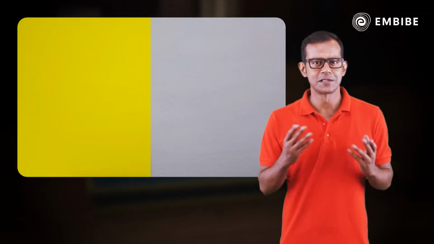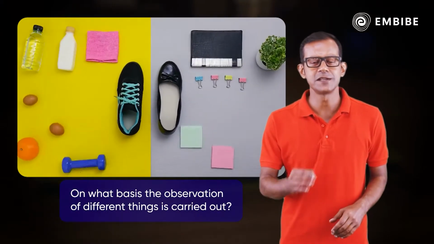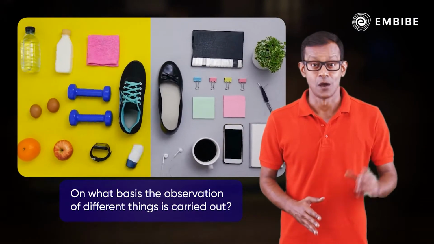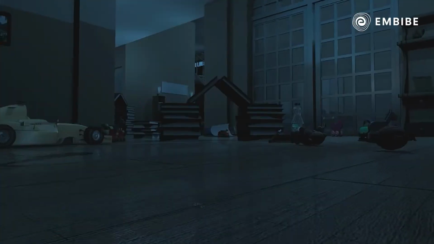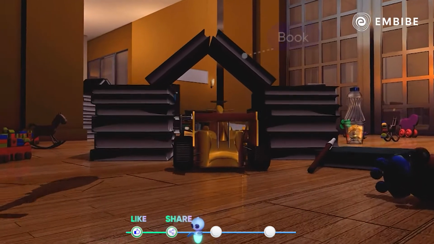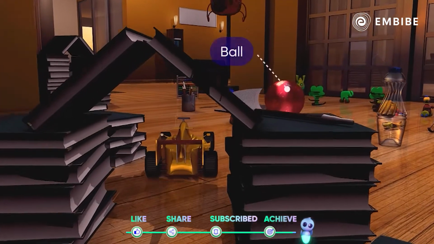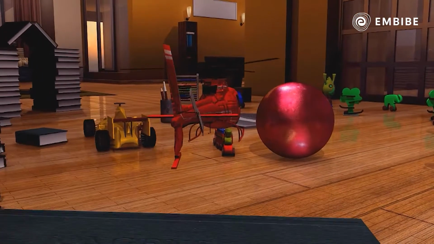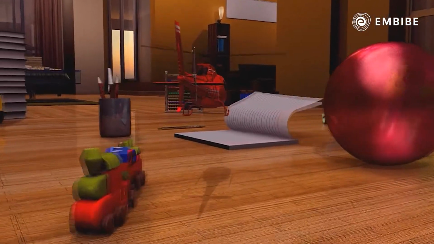As we look at our surroundings, we see a large variety of things with various shapes, sizes and textures. Observe different things around you carefully. Take a look at things around you. Your books, toy car, pen, water bottle, the ball you bought yesterday. All of them have something in common. Can you guess what? Let's explore.